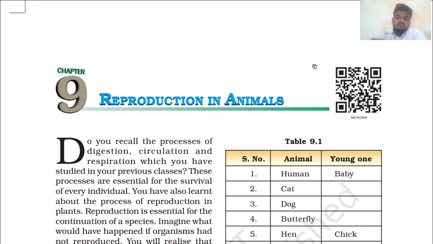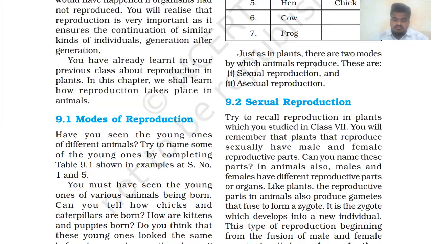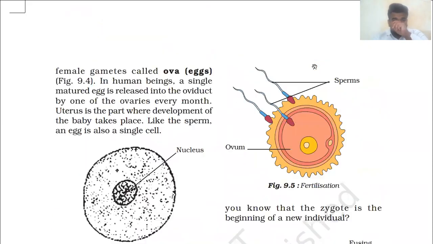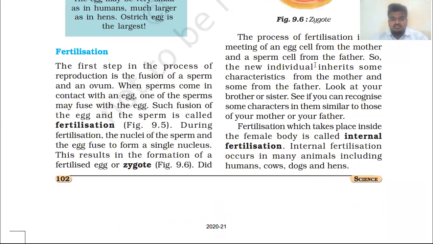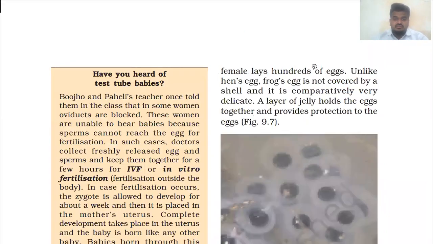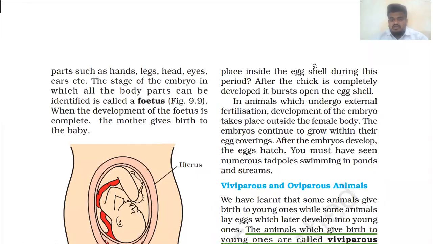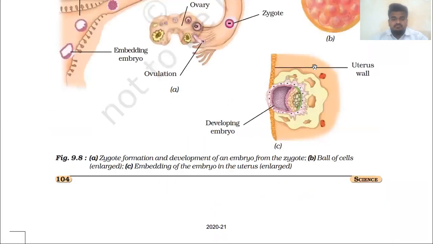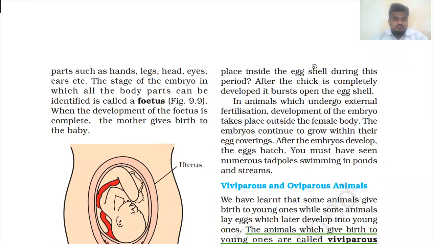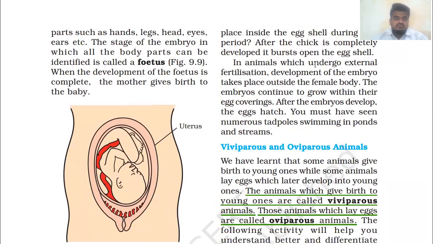We have already studied almost all the topics from this chapter, chapter 9, reproduction in animals, in which we have gone through sexual reproduction and asexual reproduction. After this, fertilization, internal and external fertilization, and development of the embryo. And the fetus also: the stage of the embryo in which all the body parts can be identified is called a fetus.